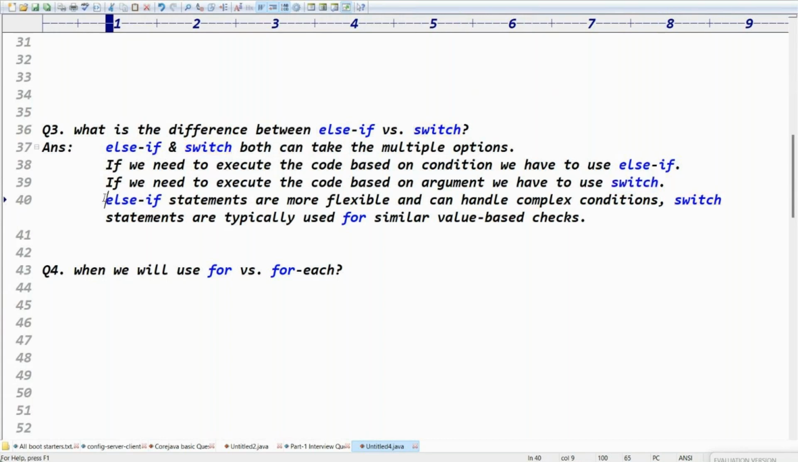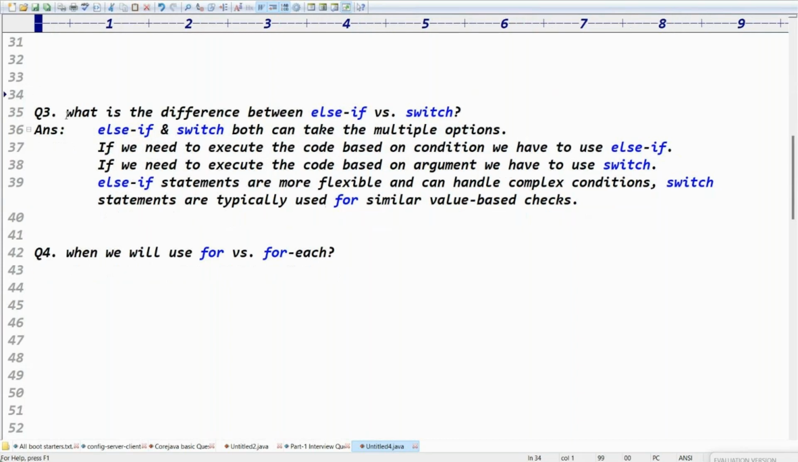And the third point is what? If-else statements are more flexible and can have complex conditions. Switch statements are typically used for similar value based checks. Exactly. I think the three points are clear. The explanation is clear, right? So write all the points clearly.